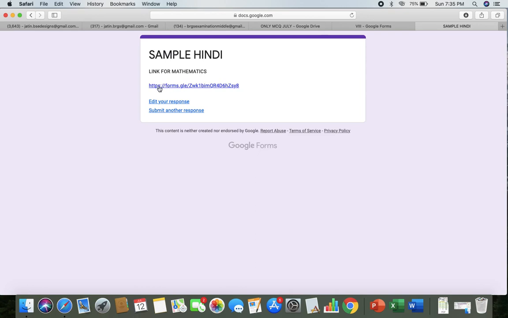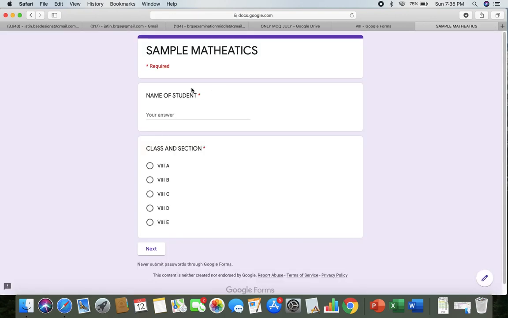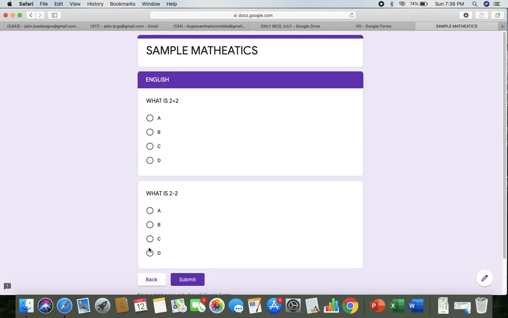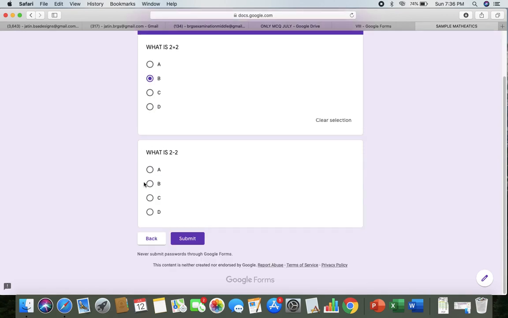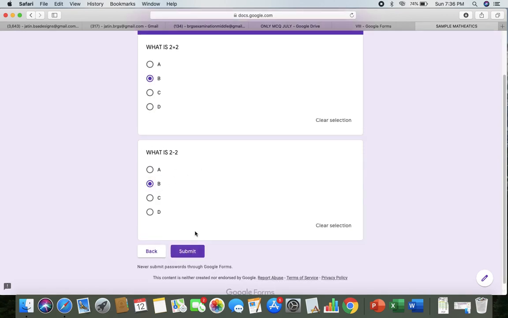Sample Hindi is done. Now we have the link for mathematics. We will click this link for mathematics. Again, the same way that we have been doing earlier. Name of the student, again I will put my name. Then class and section, and then click next. Then again, the sample mathematics paper will be there. I'm so sorry, it's English written there, but it should be mathematics. What is 2 plus 2? Whatever answer we have, you just click it. Similarly, here also you will be getting 10 different questions.